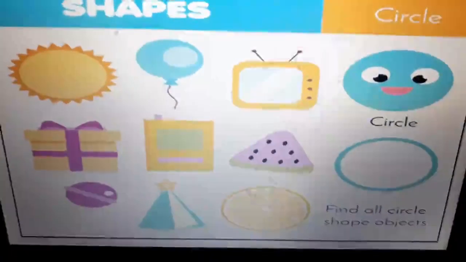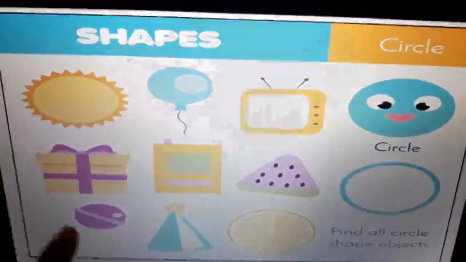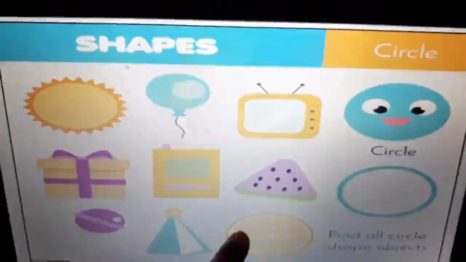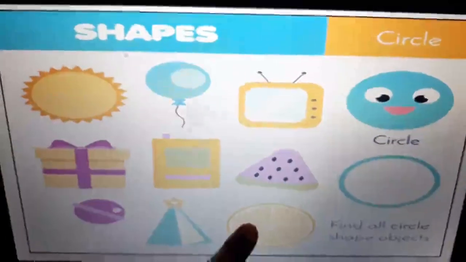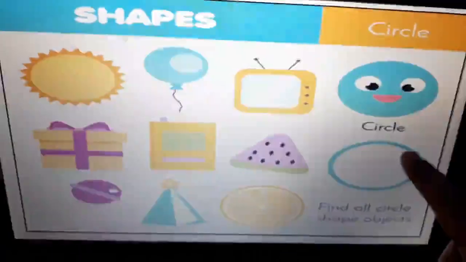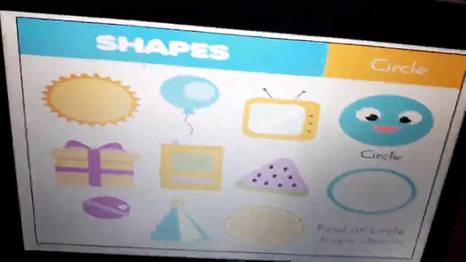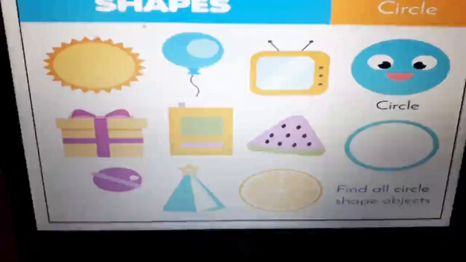Now, can you find out some circular objects? Sun, planet, lemon slice. A slice of lemon is also a circle. A balloon is also a circle. We have smileys in circle shape, isn't it? This ring is also circle in shape. So all these are circle shape objects.